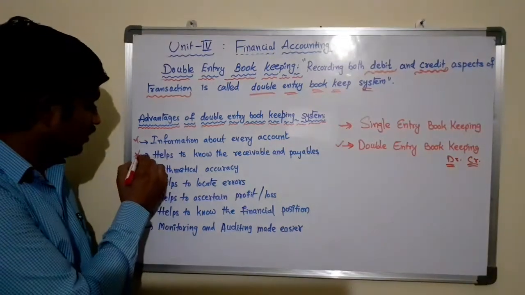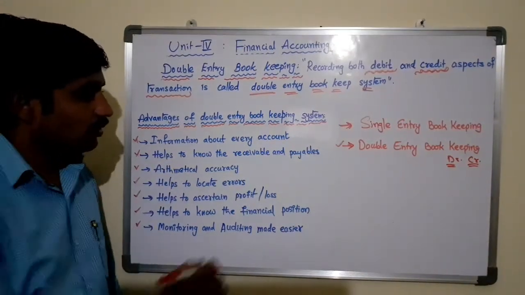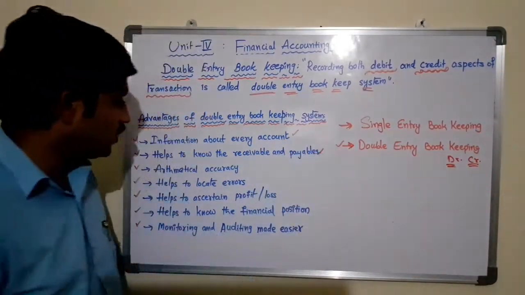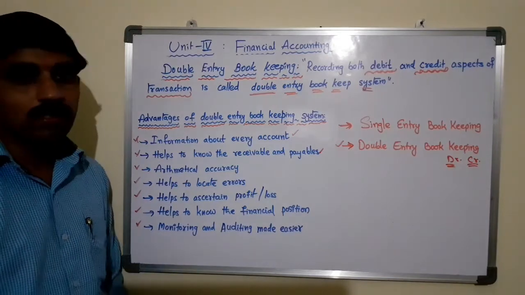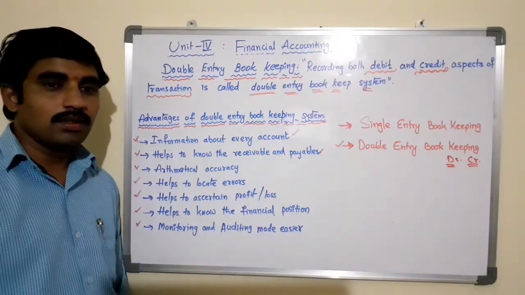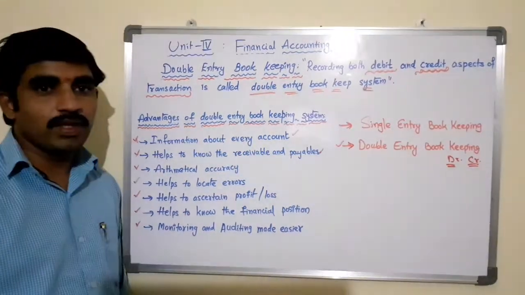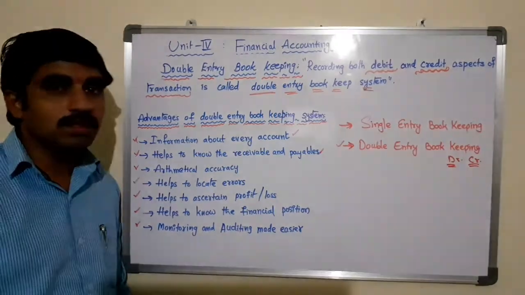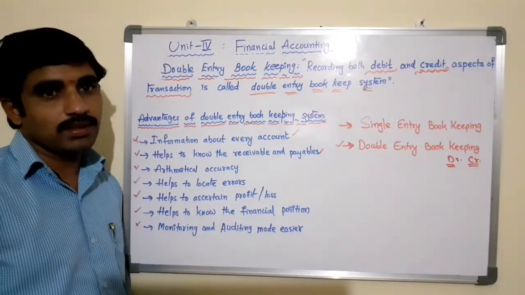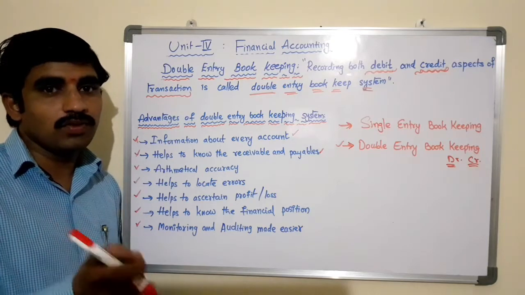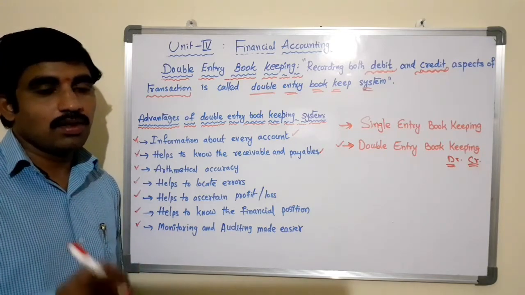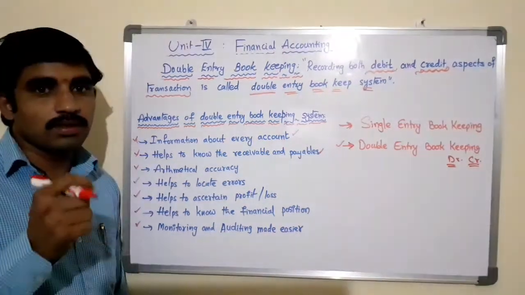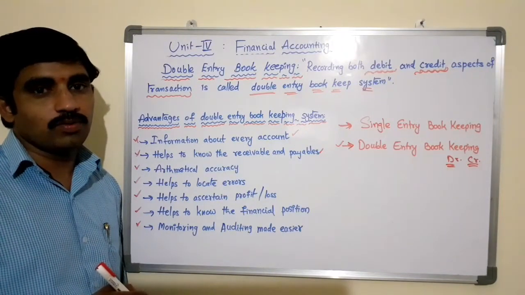The second one is it helps to know the receivables and the payables. Yes, the double entry bookkeeping system helps to know how much is owed to the creditors and how much is due from the debtors. Also, it focuses on the bills payable and receivable.